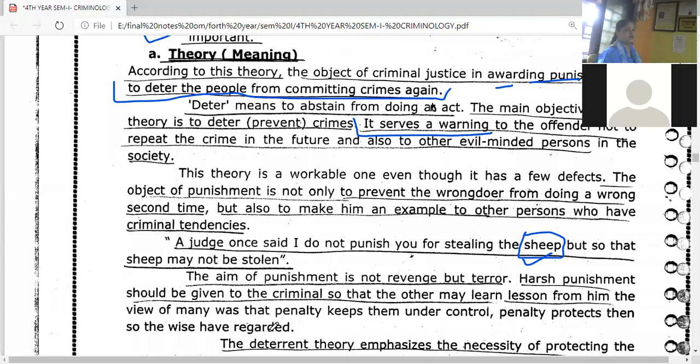What the judge said, a judge once said, I do not punish you for stealing the sheep. मी तुला फक्त चोरी केली त्या शीपची म्हणून शिक्षा करतोय असं नाही, but तू किंवा कुणीही भविष्यात शीप परत चोरू नये म्हणून मी शिक्षा देतोय. जजने आन्सर क्या दिया था की I am punishing you for stealing this particular sheep, but this punishment is not only for stealing the sheep, but this punishment is for that not only you but anybody around you should be stopped, should be deterred from stealing the sheep. चोरी परत होऊ नये.